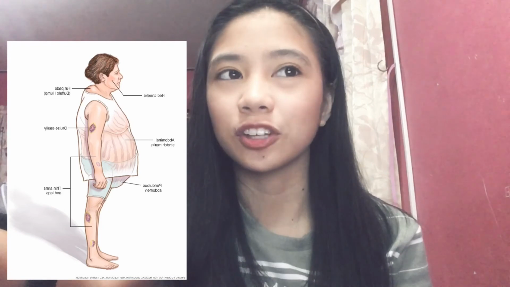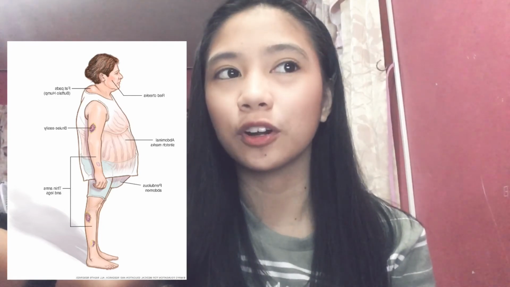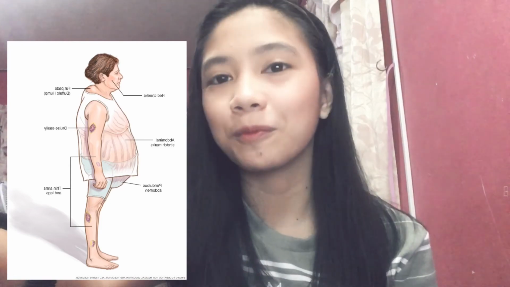Another endocrine disorder, for the adrenal gland, is Cushing syndrome. It is a hypersecretion of the adrenal cortex. It may be caused by an adrenal cortical tumor or prolonged use of prednisone. Another endocrine disorder for the adrenal gland is Addison's disease. It is the hypofunction of the adrenal cortex.